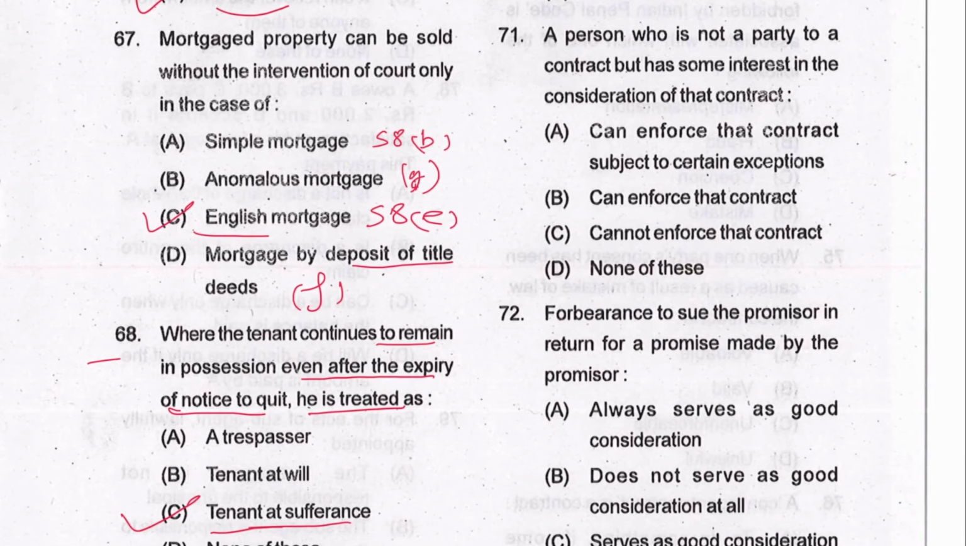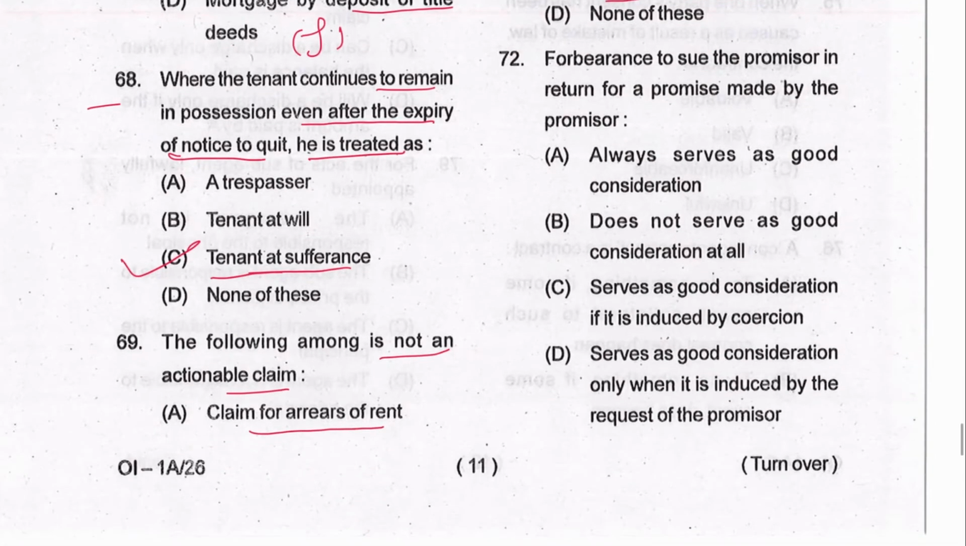Next, 71. A person who is not a party to a contract but has some interest in the consideration of that contract can enforce that contract, subject to certain exceptions. Can enforce that contract, or cannot enforce that contract. He cannot enforce that contract. C is the answer, because he is not a party. He only has an interest in consideration. If he has interest in the subject matter, then he could have enforced that contract. A is the answer.